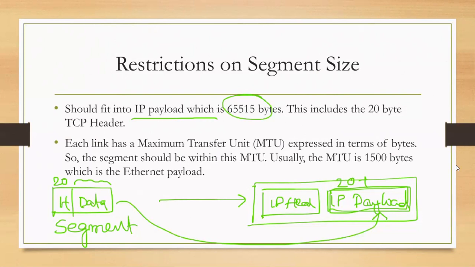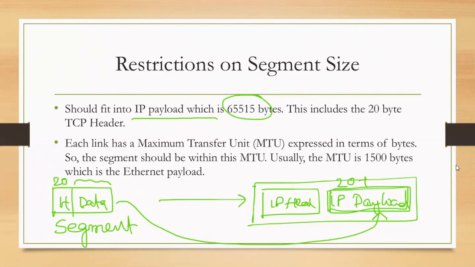Also, another thing that is important here is each link has something called a maximum transfer unit, which is expressed in terms of bytes. This maximum transfer unit is the size of the largest protocol data unit that can be communicated in a single network layer transaction.